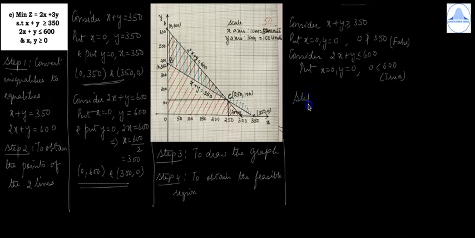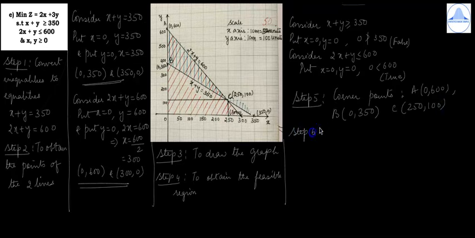The corner points are A 0, 600. Then you have B 0, 350. C is 250, 100.